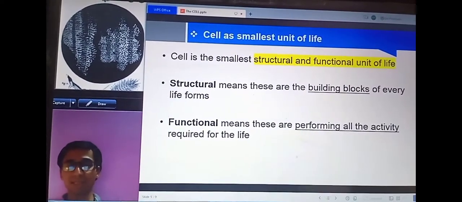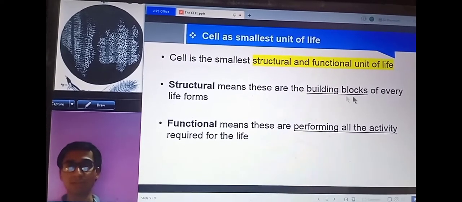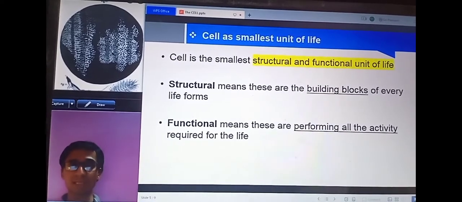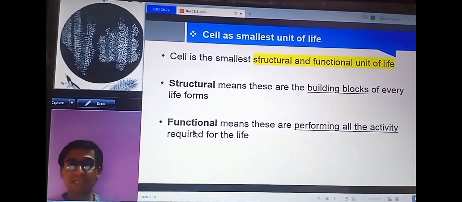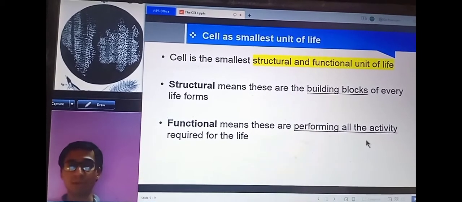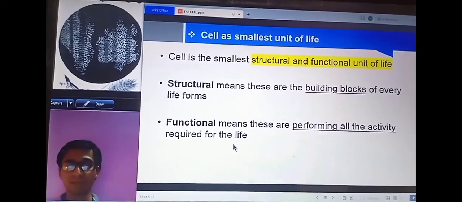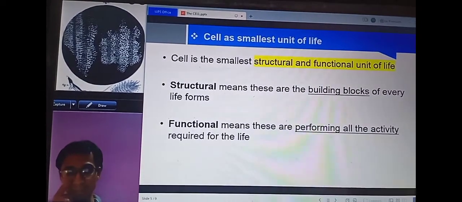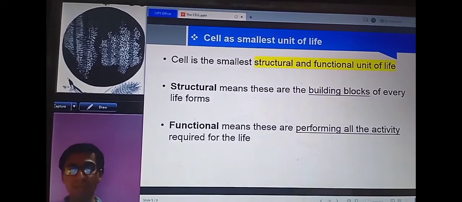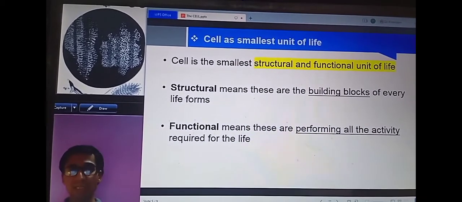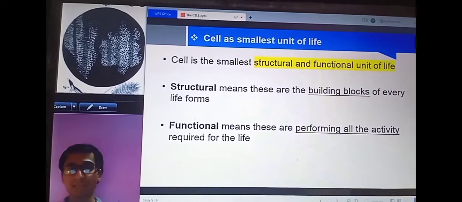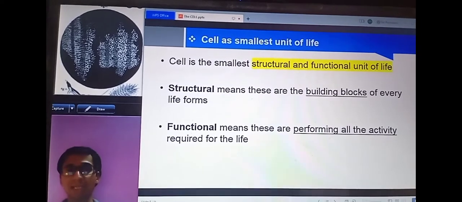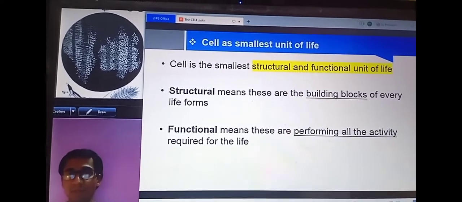That's why cells are considered as the structural unit or the building block of every life form. Cells are also considered as the functional unit of life because cells have the capacity to perform all the activities which are required for life. For example, each cell is capable of respiration, each cell is capable of excretion or elimination of waste products, and each cell is capable of absorbing food. That's why they are considered as the functional unit of life. So together, the cell is considered as the structural and functional unit of life.